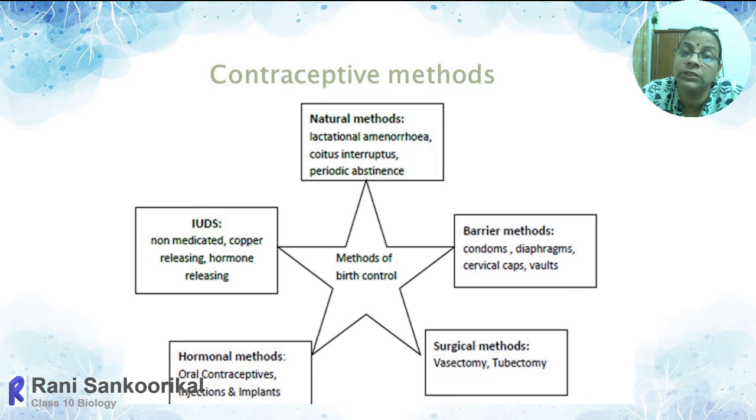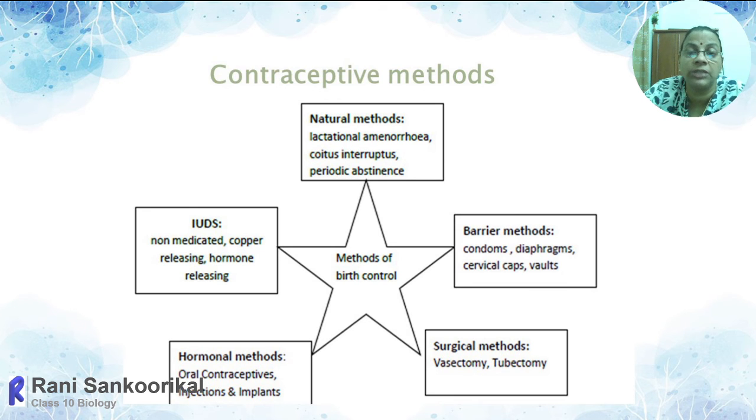The last one is periodical abstinence. What do we mean by periodical abstinence? We know that ovulation takes place approximately from the 10th to 17th day of the 28-day cycle. Exactly, we say it is approximately on the 14th day, but sometimes due to stressful conditions or other factors, it may be 2 days before or 2 days after.